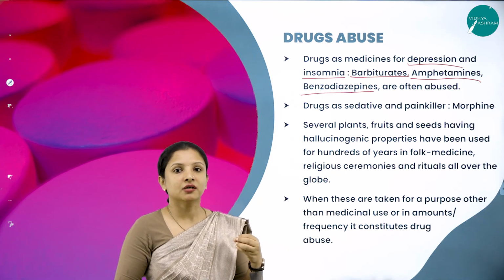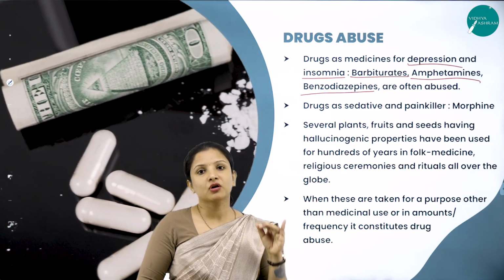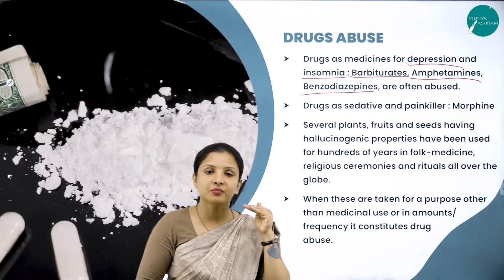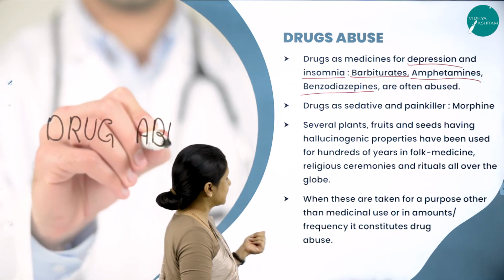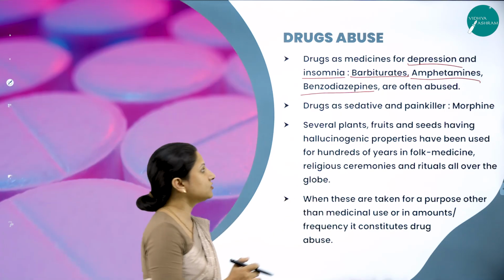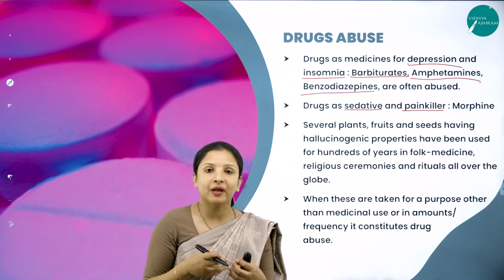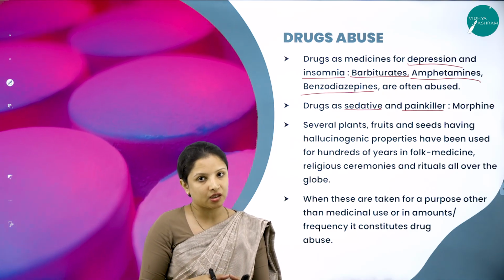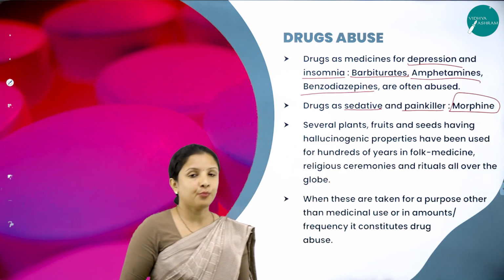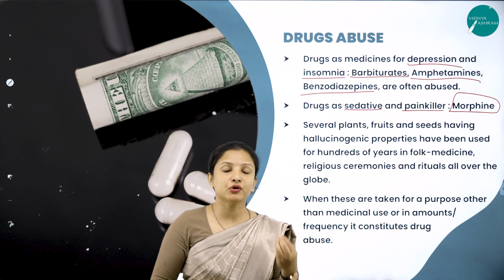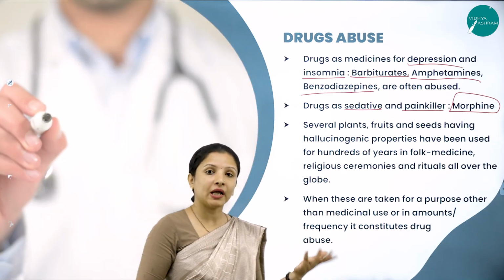Any medicine related to depression, if taken in moderation, does good to the person because it helps the person feel happy and brings down his depression to a certain extent. But these drugs are abused by people on a larger scale. And there are some drugs which can be used as a sedative and painkiller, especially for a major surgery. In order to bear the pain, we need sedatives and painkillers, right? For that, morphine can be used, but morphine, which is obtained from poppy, that is Papaver somniferum, is abused in the name of heroin. So that is how drugs usually get abused by people who are addicted to it.